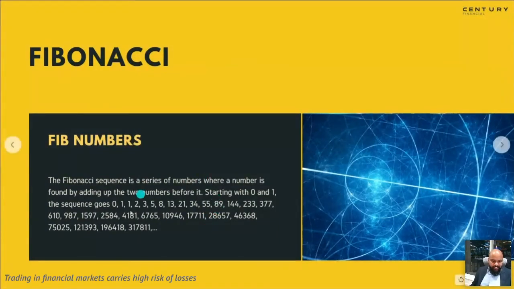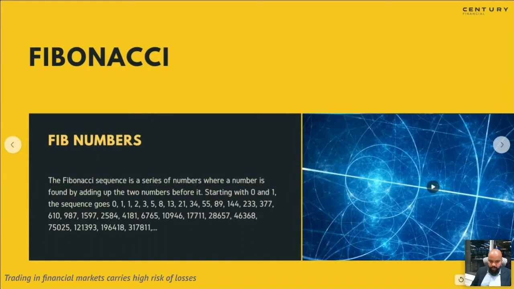Take the first number divided by the second number multiplied by 100, you get 61.8. And you can do that with any number from the series. You can do it between 233 divided by 377 into 100. Or you can do it with a bigger number, 28,657 divided by 46,368.